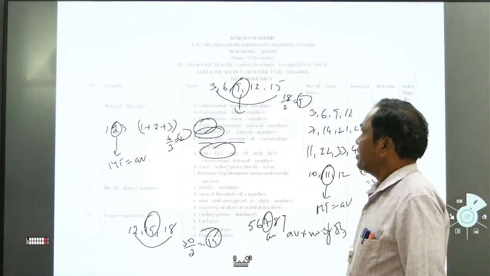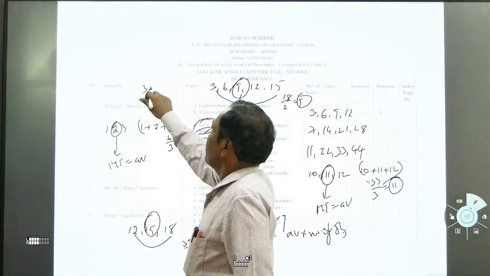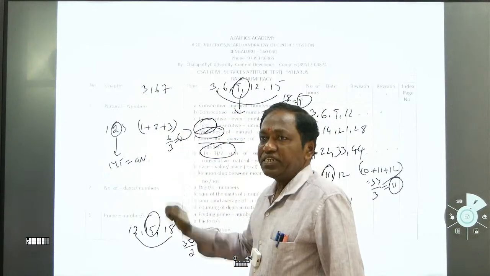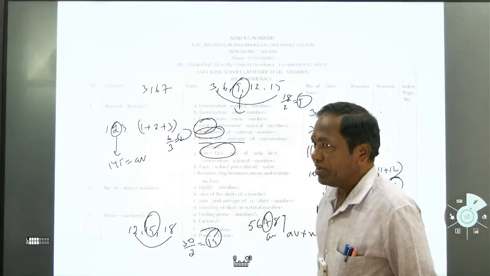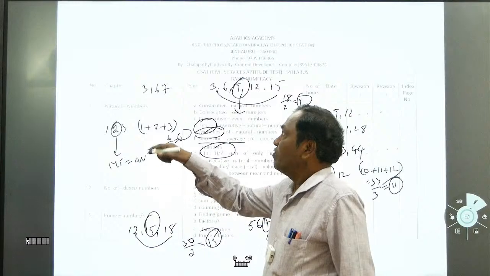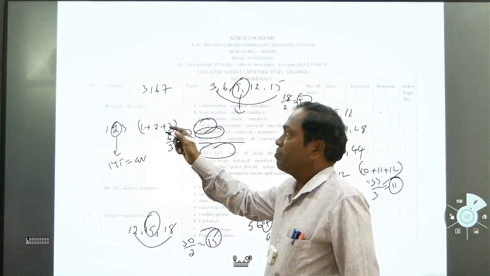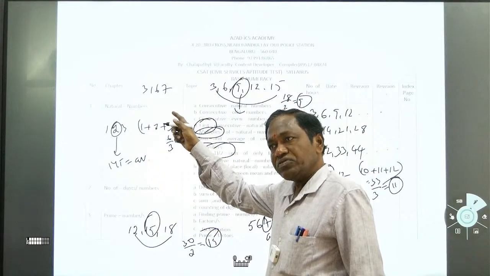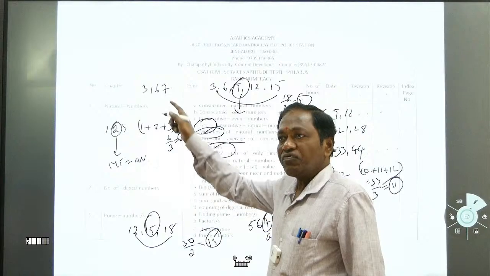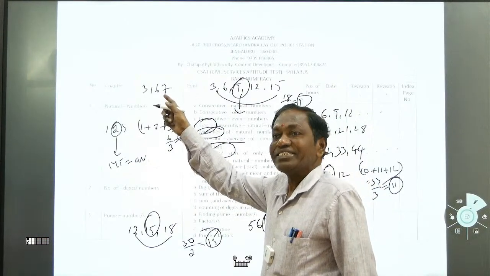For example, what is the face value of a digit in the number 3167? The face value of any digit is itself only. Place value differs. For example, what is the place value of 7? 7 only. Place value is also 7. For 6, the face value is 6 only. Place value is what? 60.